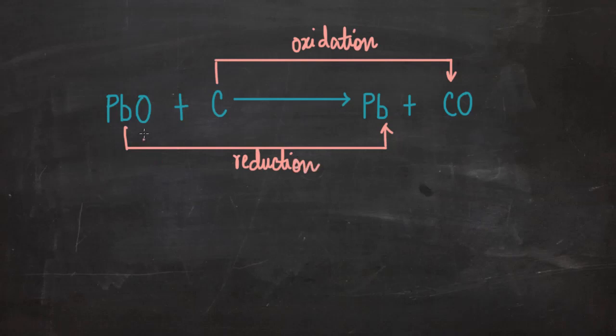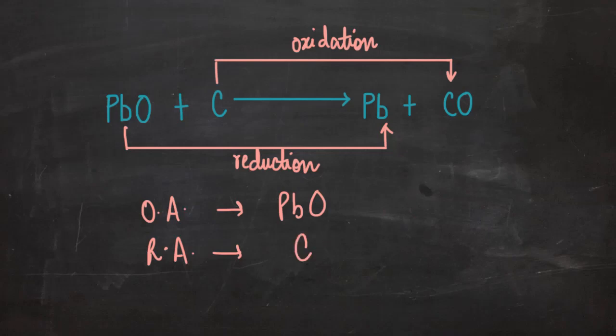Now that we know the substance getting oxidized and reduced, we can find out the oxidizing agent denoted as OA and reducing agent denoted as RA. So oxidizing agent will be the substance getting reduced, which is PbO. Reducing agent will be the substance getting oxidized, which is carbon. So I hope this is clear. Let's move on to the next example.